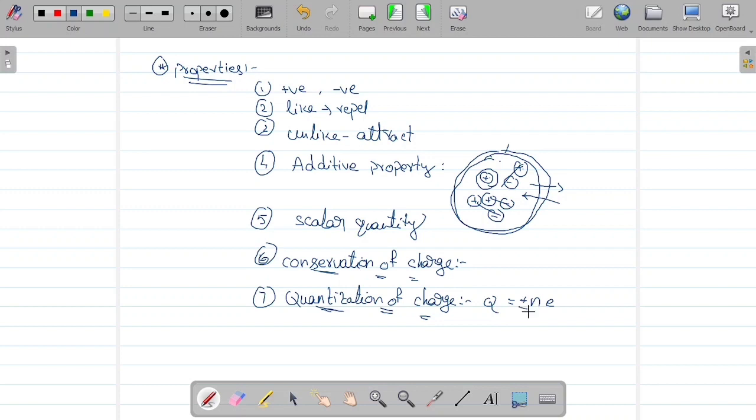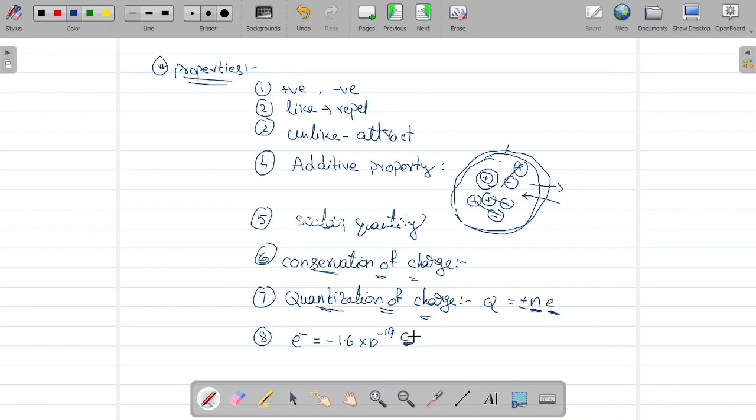So Q equals Ne, where n is an integral multiple and e is the charge of an electron. Simply, quantization of charge is nothing but a product of an integral multiple and the charge of an electron. So what is the charge of an electron? The electron is denoted like this. The charge of an electron is minus 1.6 into 10 power minus 19 coulombs.